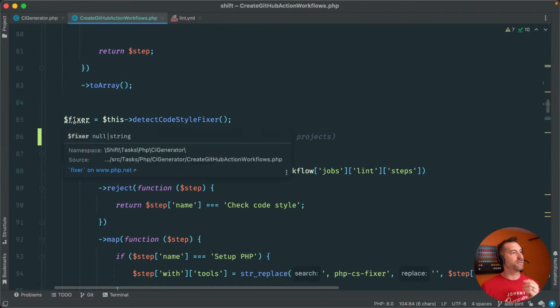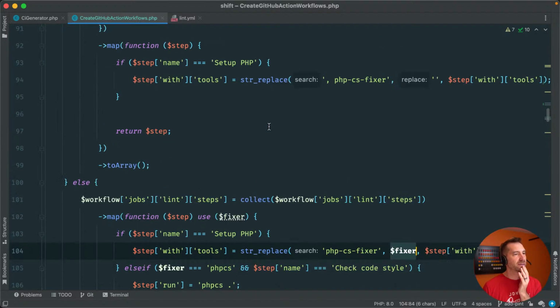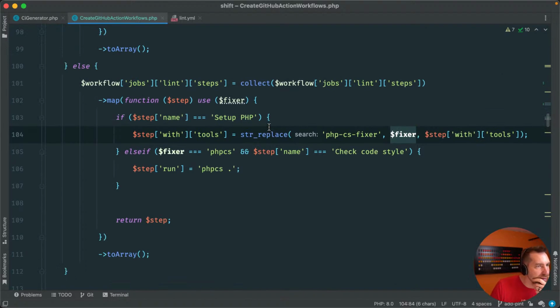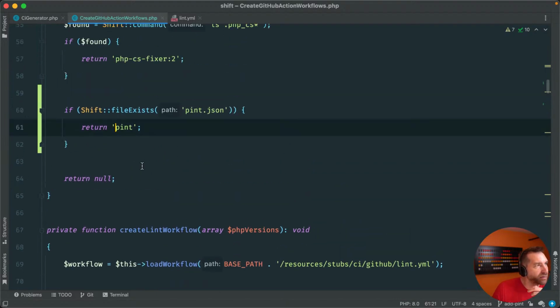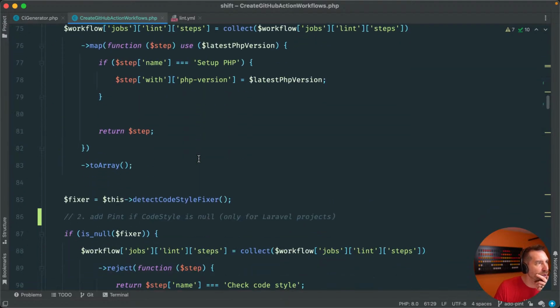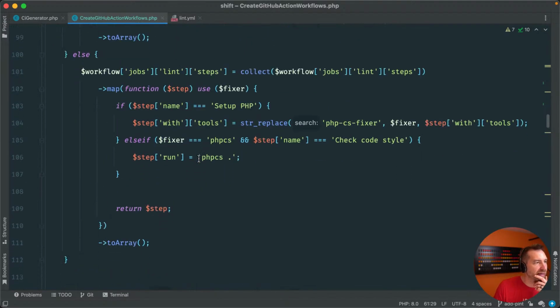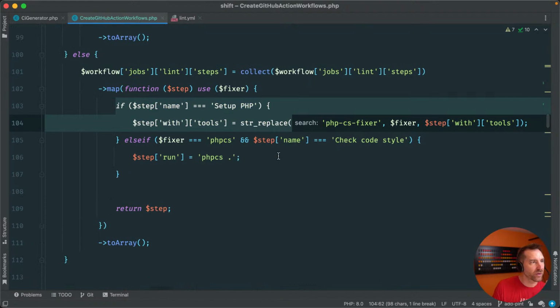Oh, this returns the fixer tool set. That's kind of interesting. So really this needs to return something like Laravel Pint, that is more appropriate. Okay, so that's going to automatically fix that piece, theoretically.